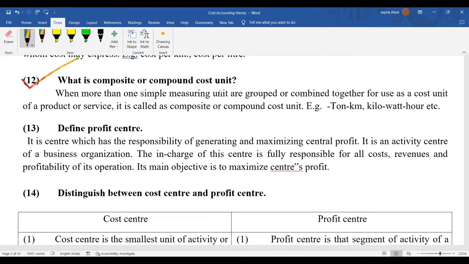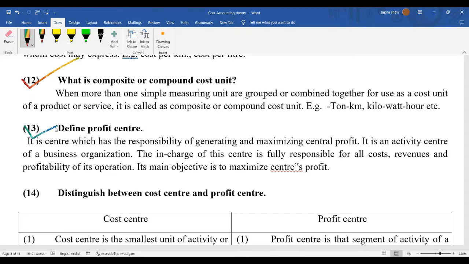In the same way, when we measure the cost of anything, not by a single unit, but by the combination of different units, then it is called compound cost unit or composite cost unit. Here the example is given: kilowatt hour. If we are measuring something in this way, as a combination of two or three units, this is called composite cost unit.